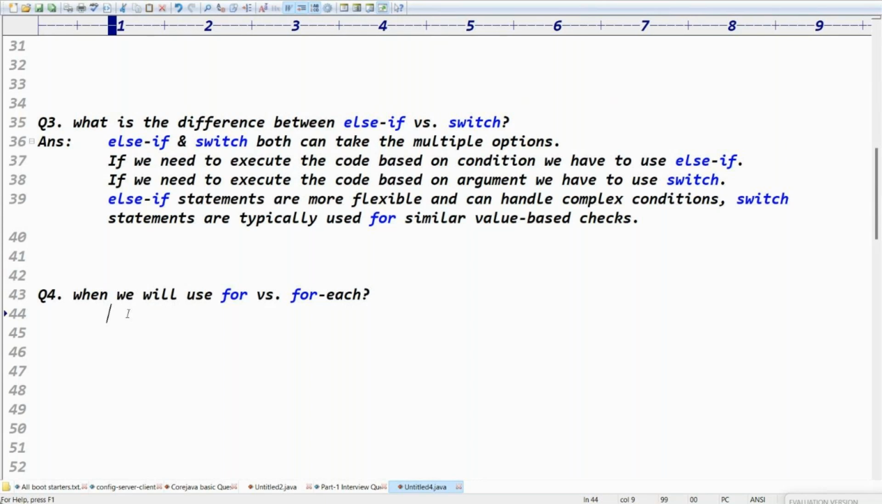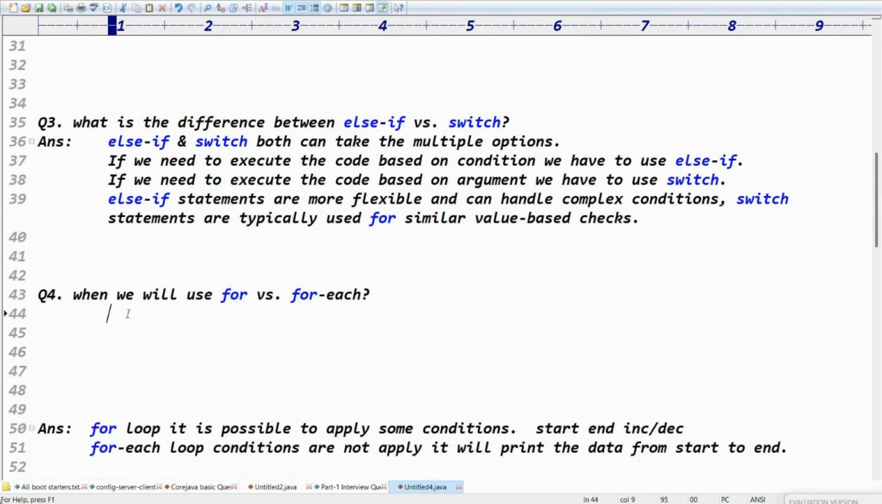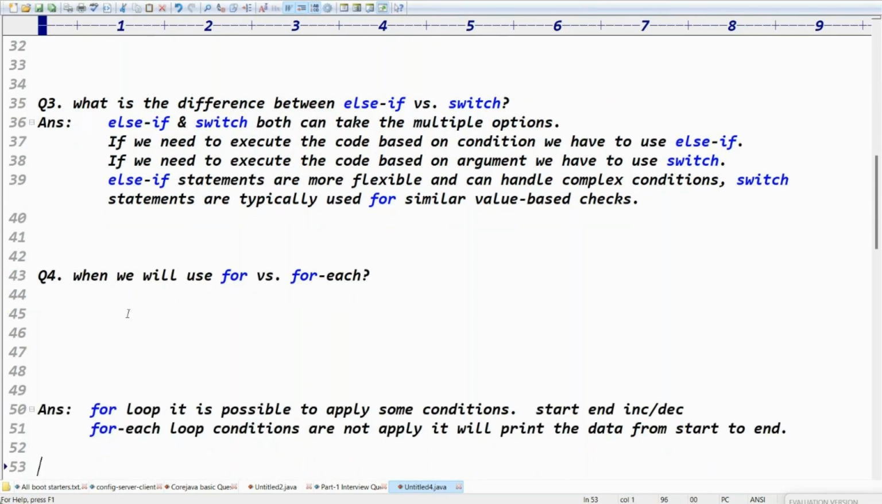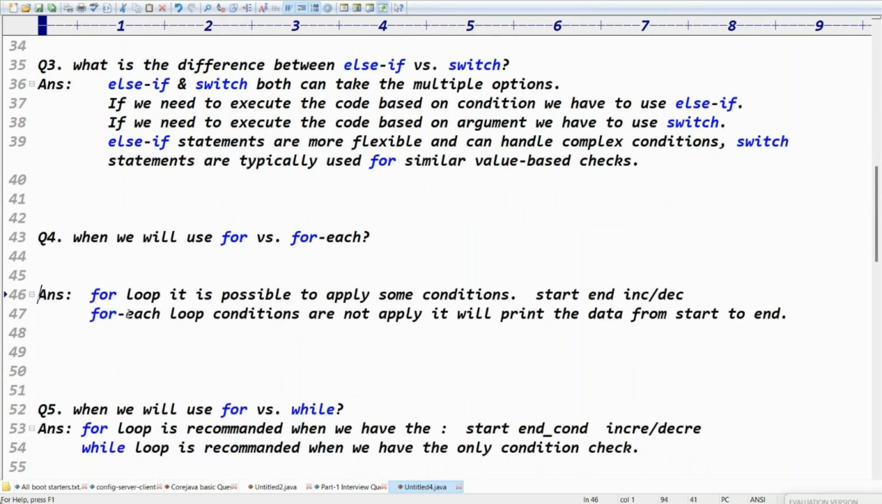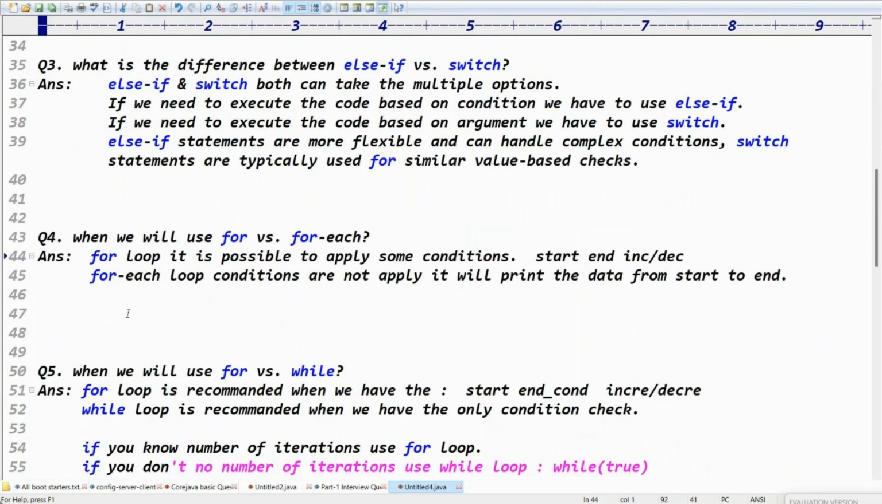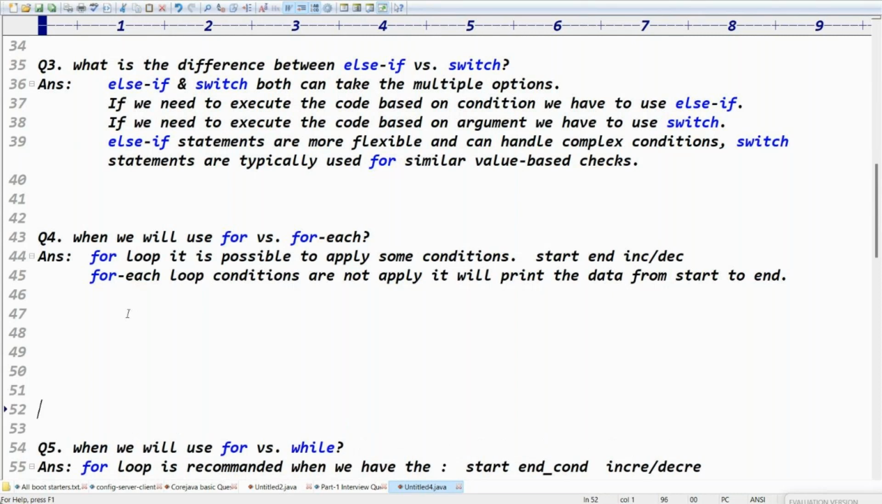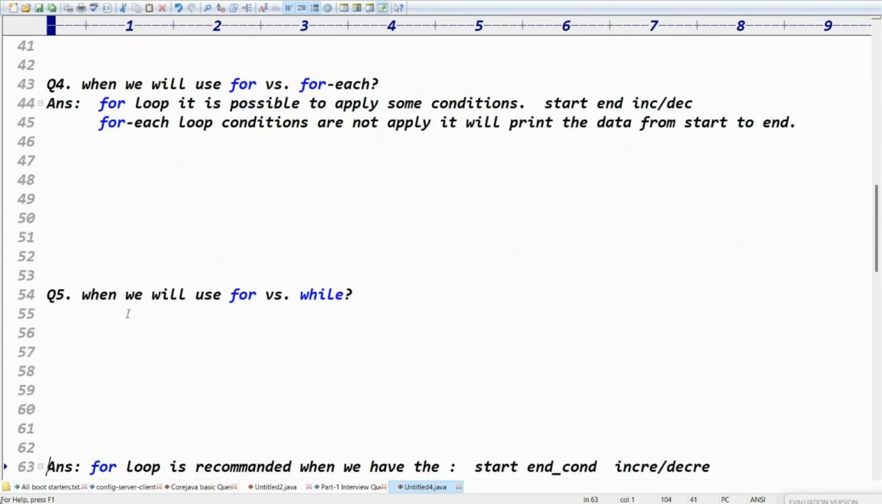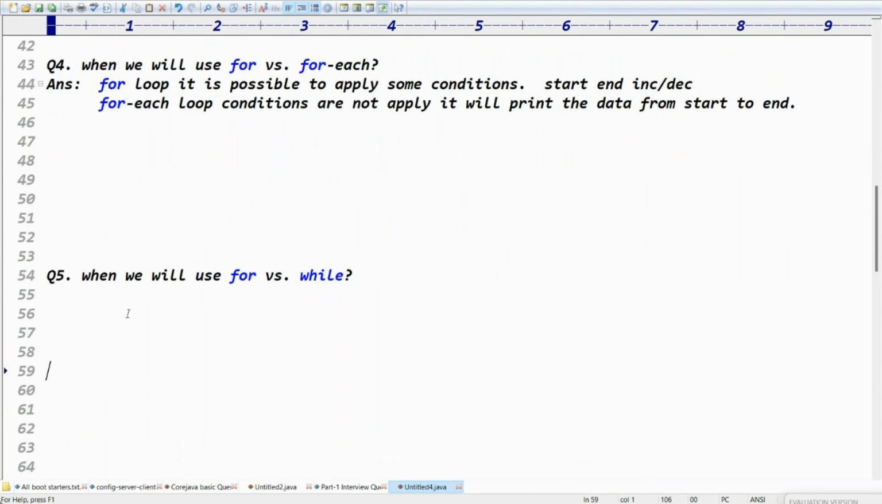I think when you use a for loop and for each is clear, right? For loop means it is possible to apply the condition. For each loop, conditions are not applied. It prints the data from starting to ending. Got the point, right? Yes.